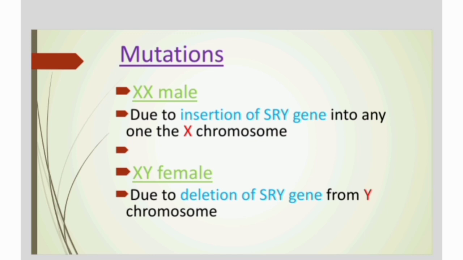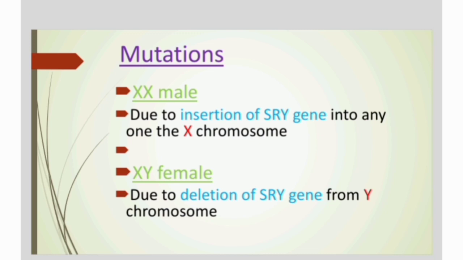But here the phenotypic character is somewhat vice versa. It's somewhat contradictory, and all this contradiction is achieved due to the presence of a mutation. First let me explain about XX male, that is how we obtain this XX male. We know if an organism wants to produce a male, there should be the presence of Y chromosome. Why?